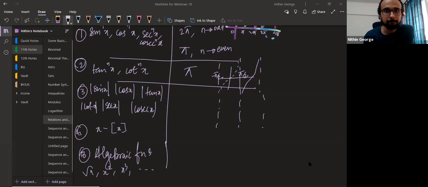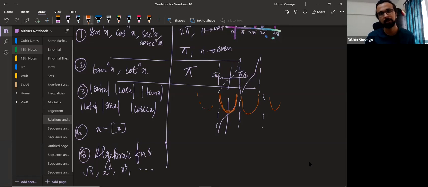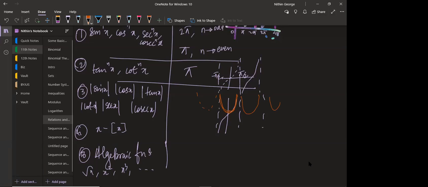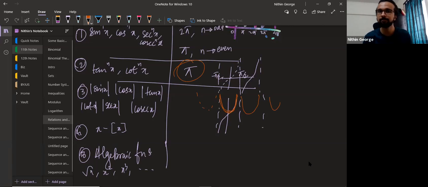So tan raised to n x, cot raised to n x. If you're looking at tan square x, you know that tan x goes something like this. So tan square x, what will happen? This part will remain roughly the same. This part will be folded over to the top. You can see that the period is still pi. This is still the basic repeating unit, what repeats over to the next sides. Are you following? Yes, sir. So tan raised to n x, cot raised to n x will always have period pi.